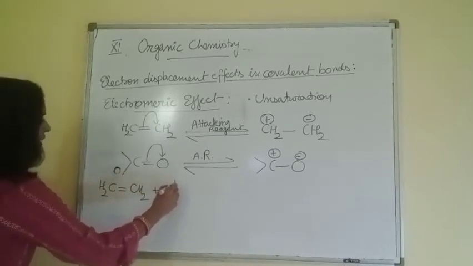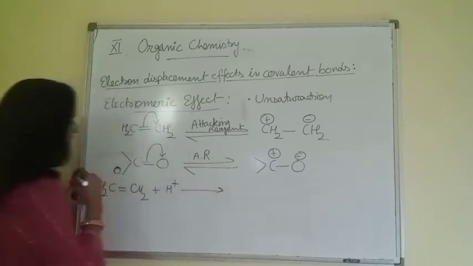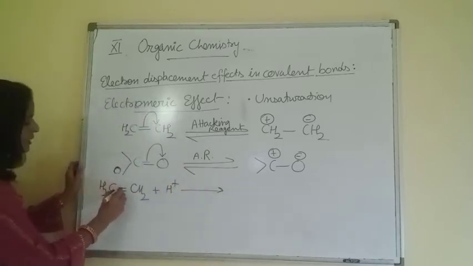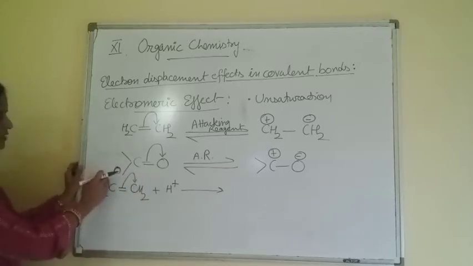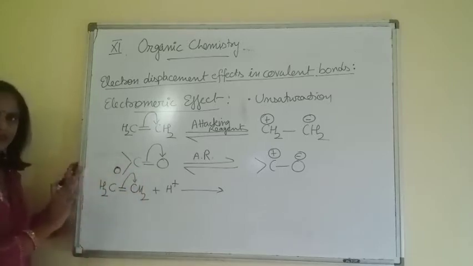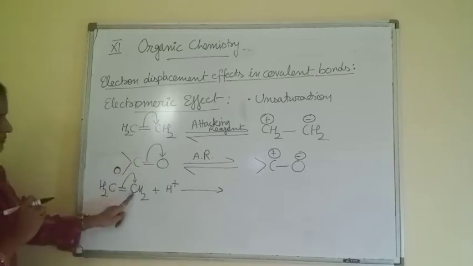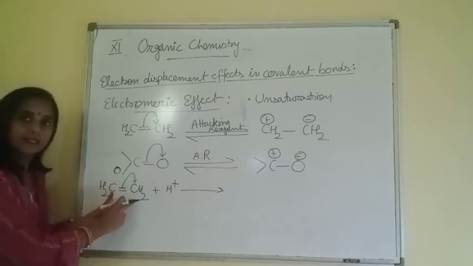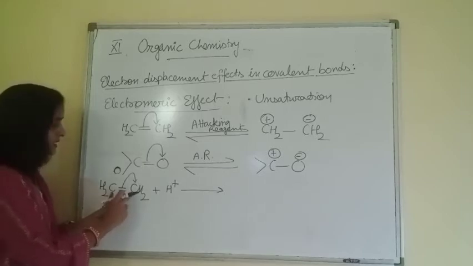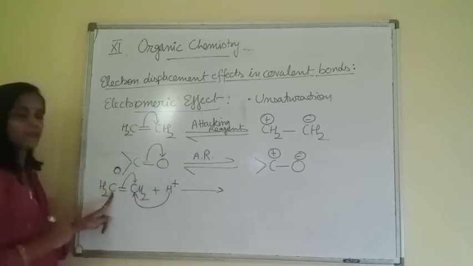Plus if the attacking reagent is a proton. Now what happens here? If I am transferring electron in this direction, but as I told you, you may transfer in this direction also, because both are symmetrical, there is no change. So if electron is transferred, this carbon becomes negative and this one becomes positive. So as it becomes negative, of course attack of H positive will take place on this carbon only.